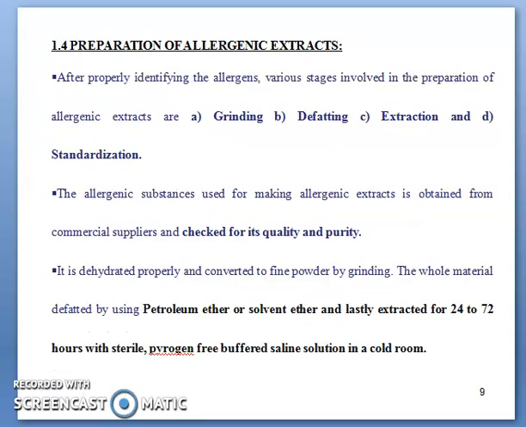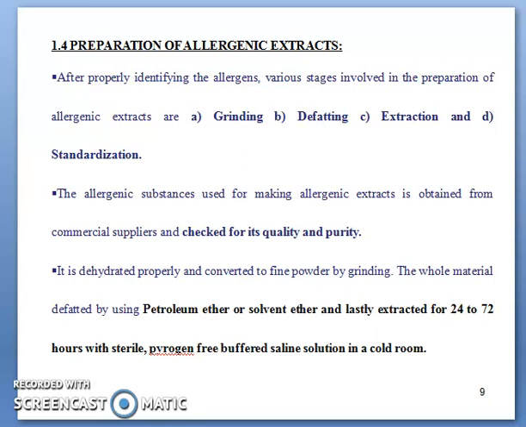Now, what is the generalized method of preparation of these allergenic extracts? After properly identifying the specific type of allergens, the various stages involved in the preparation of allergenic extracts are grinding, defatting, extraction, and standardization. The allergenic substance used for making the allergenic extract is obtained from a commercial supplier and checked for its quality as well as purity. Further, it is dehydrated properly and converted to fine powder by grinding.